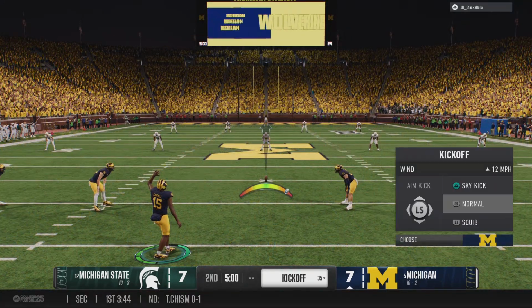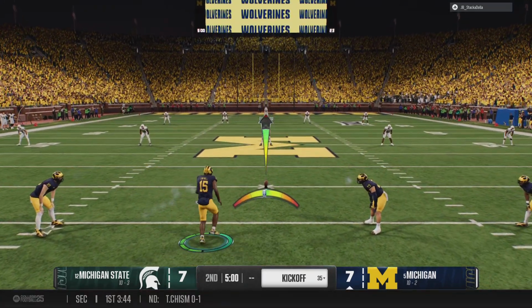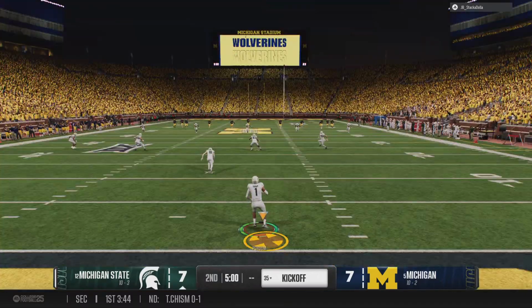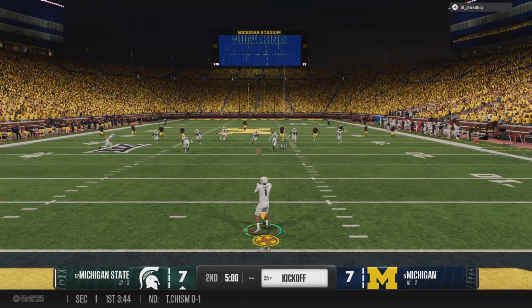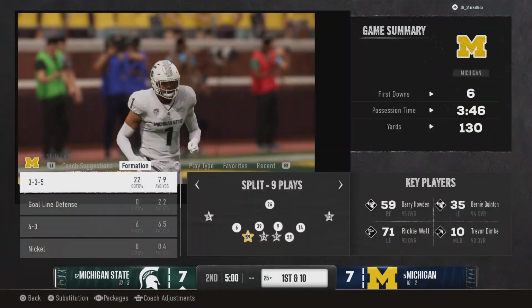Now the kickoff team is out on the field. And the returner decides to signal fair catch.